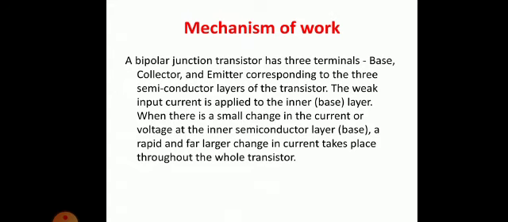So what is the mechanism of work? That we already discussed. When you have a bipolar junction transistor, we have base, collector and emitter. Clear? So when a weak or very small input signal is applied at the base, this inner layer, this small change in current will be magnified as a larger, rapid change in the current. So that is the function of a transistor.